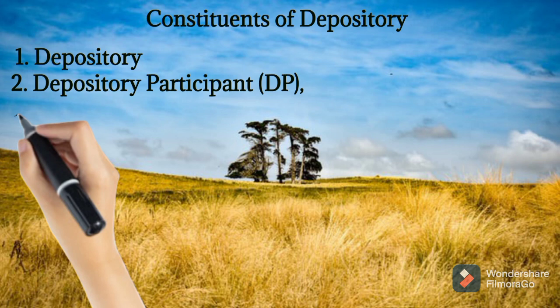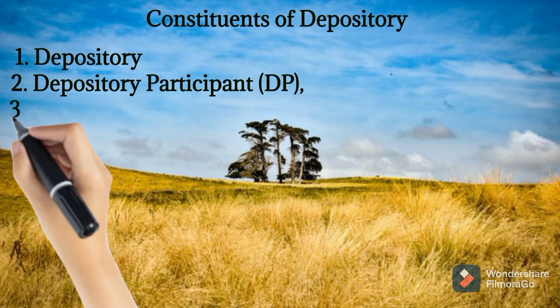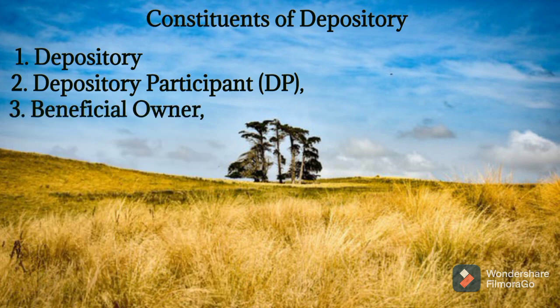Through the depository participant, we can give instructions to depositories. We can transfer securities from one account to another account. That instruction is also given by us through the depository participant to the depository, isn't it? Because the depository participant has an identity number for identification.